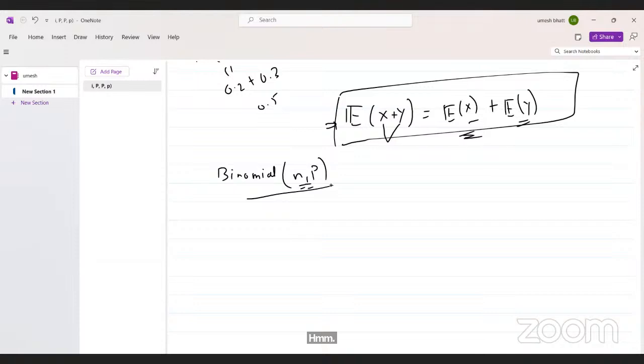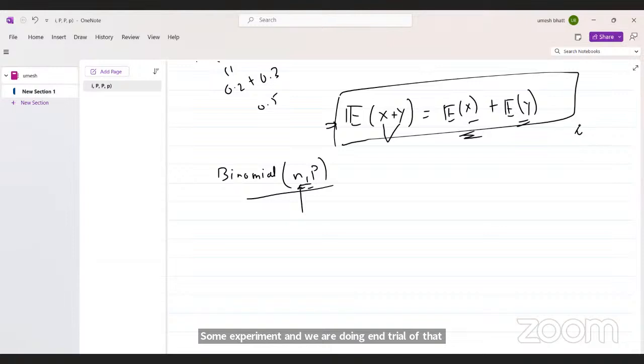So, a binomial random variable is when you have some experiment and you are doing n trials of that experiment. The experiment has results like 0 and 1, meaning a Bernoulli experiment.